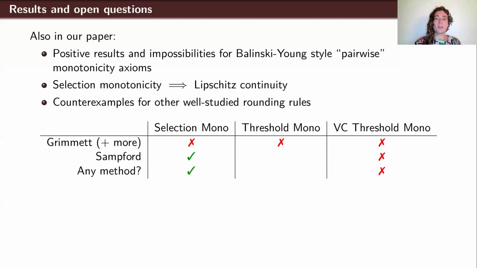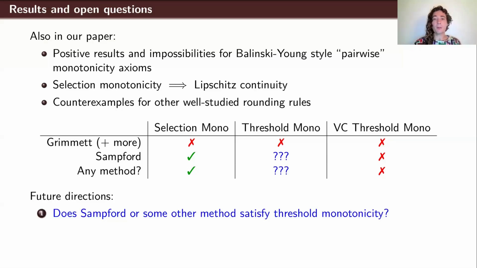All of the results I talked about in this presentation are summarized in this table, and the main big open question is whether Samford rounding or some other rule satisfies threshold monotonicity. We do not know a rule that provably satisfies it, but we view our main result that it satisfies selection monotonicity as a very encouraging first step, because so many other rules fail even that axiom.